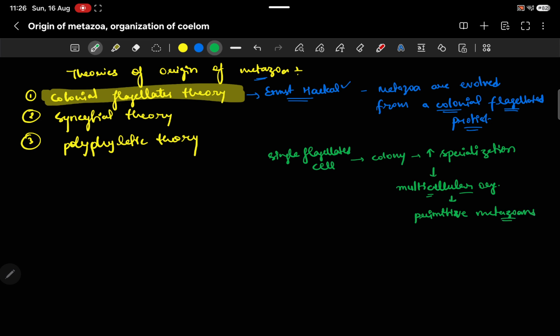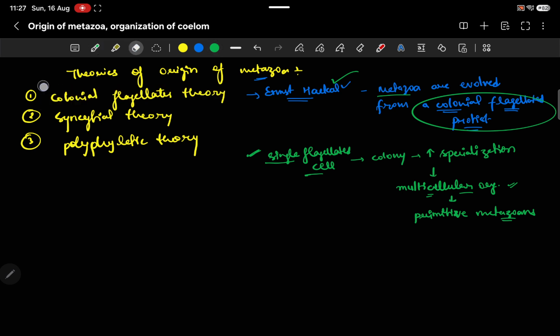So this is all about this theory. This theory was given by Haeckel, and according to it, metazoans evolved from colonial flagellated protists. Remember this chain: single flagellated cells, then they get colonized, then get specialized functions and convert into a multicellular organism, and then this multicellular organism gives rise to primitive metazoans. So this is the most accepted theory, the colonial flagellate theory, the main theory about the origin of metazoans.